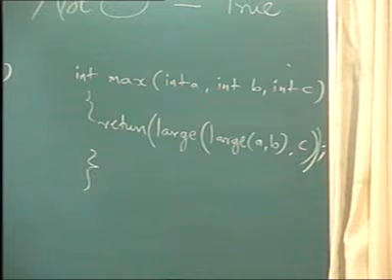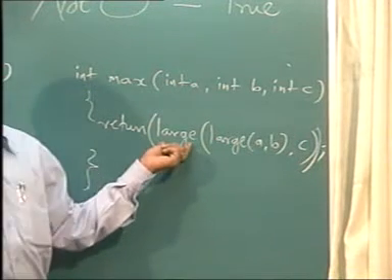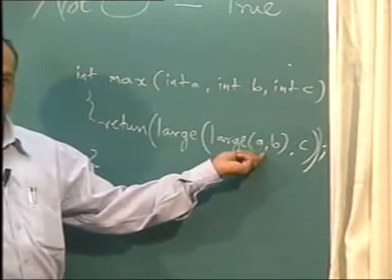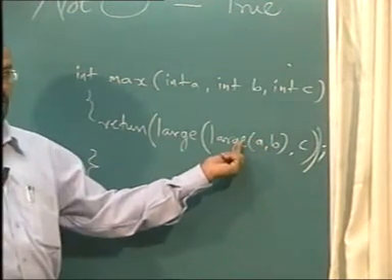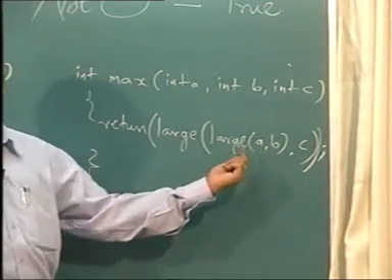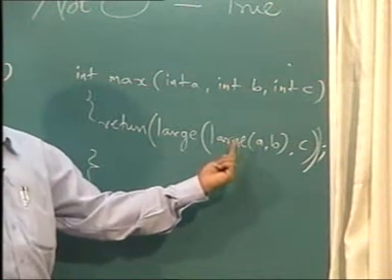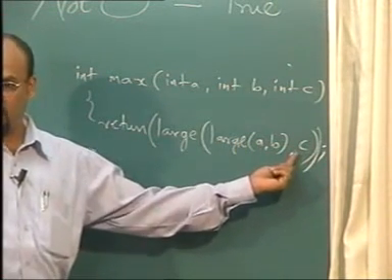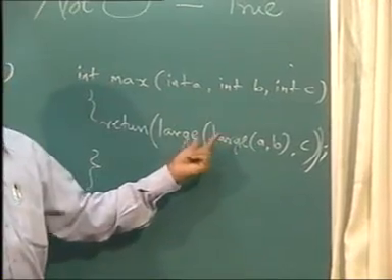Why should I store it in d? I will say that ये तो call directly नहीं जाएगा, because I will have to have this value. So it will call this function first. A and b will take the larger value. That will be returned here only. I will take that larger value with first parameter and c as the second parameter. I will again call large, and that larger I will return.